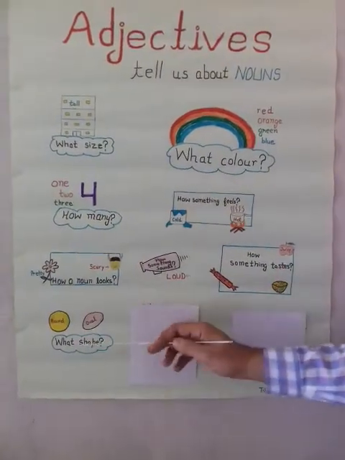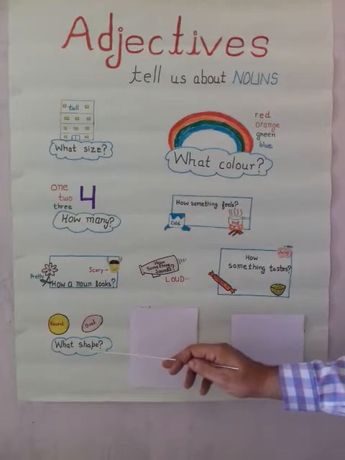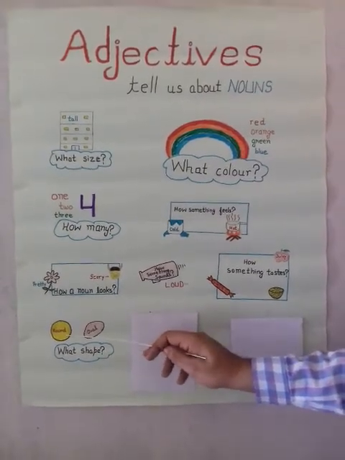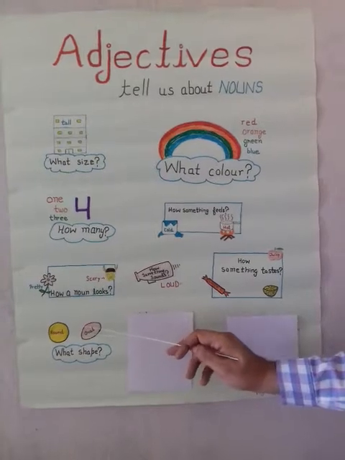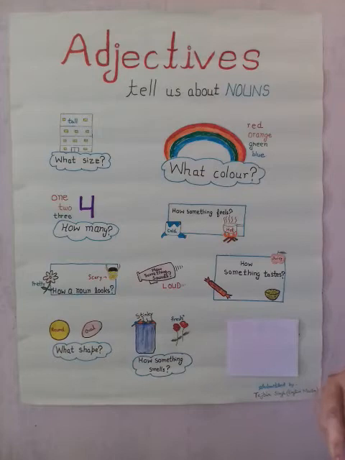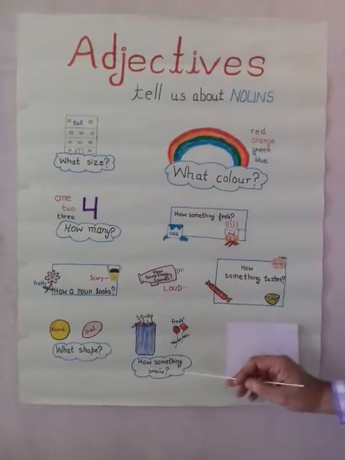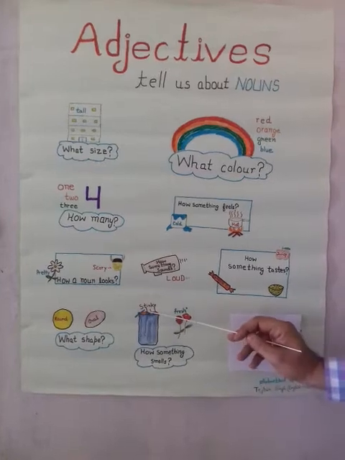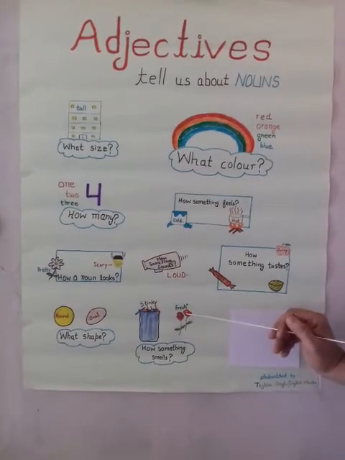The adjectives are the words which also tell us about the shape of a thing. For example, round and oval. The adjectives also tell us how something smells. For example, stinky, fresh.